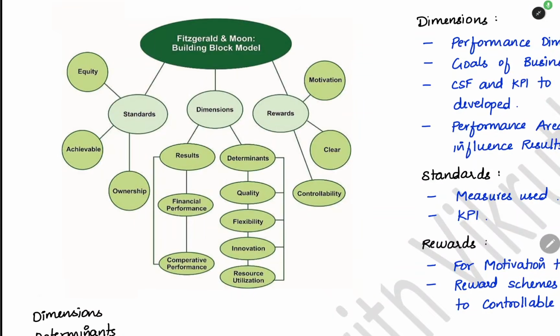The next aspect is controllability. You should give reward to the employee, or you should punish the employee, only for the reasons that are under the control of the employee.